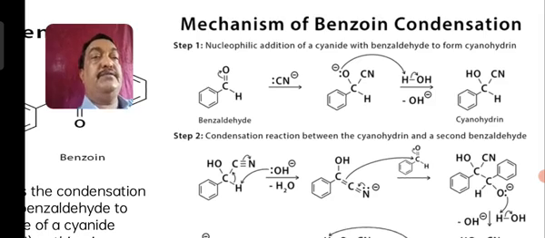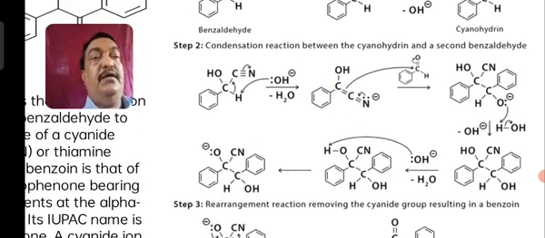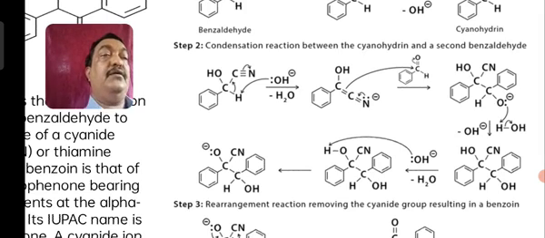The CN minus attaches to the benzaldehyde to form an anion. The anion undergoes protonation to give a cyanohydrin type product, and the cyanohydrin product will again undergo attack by OH minus, to replace a water molecule to form an anion,